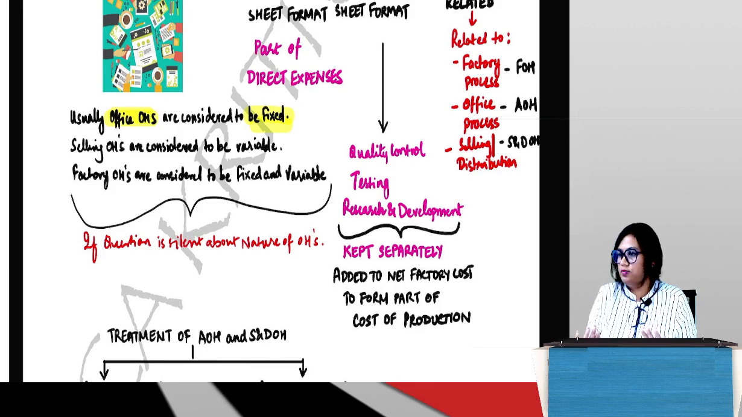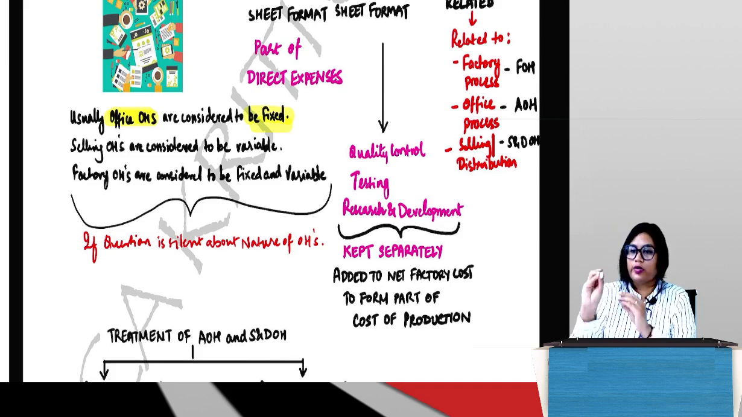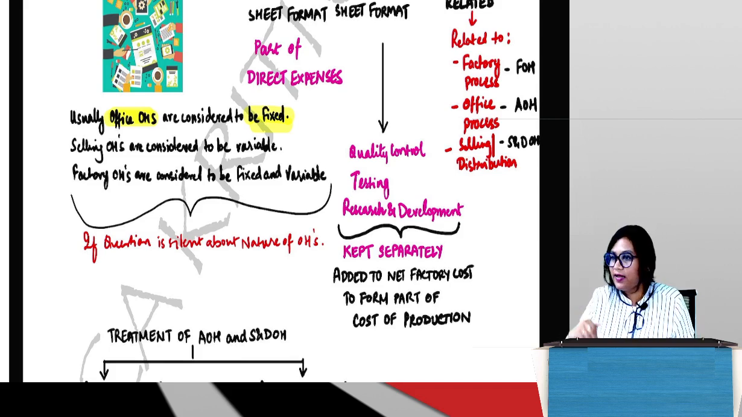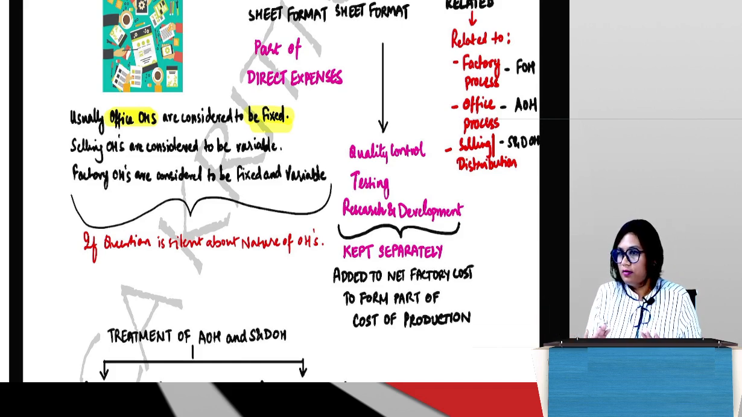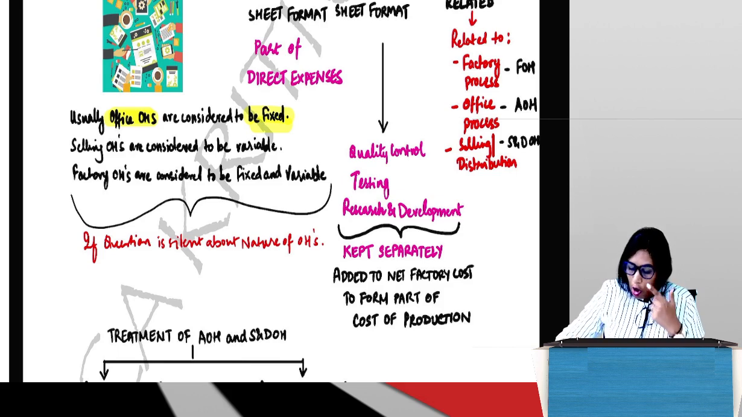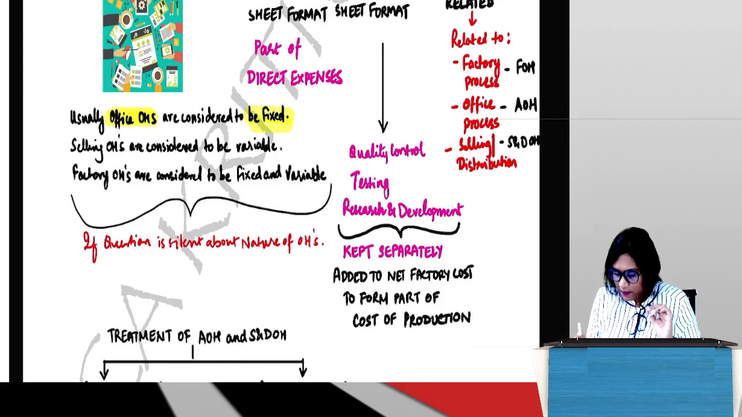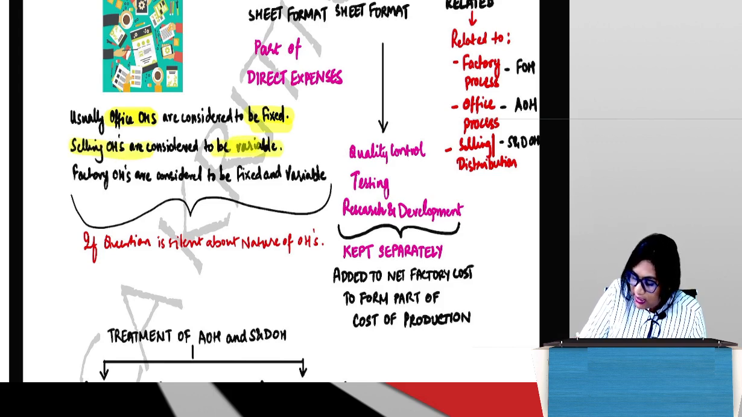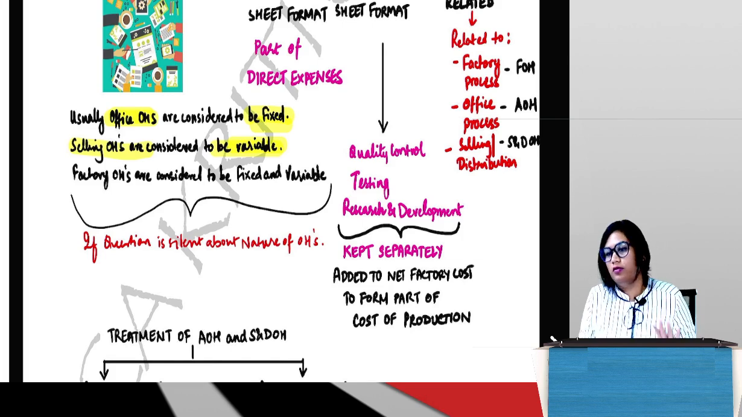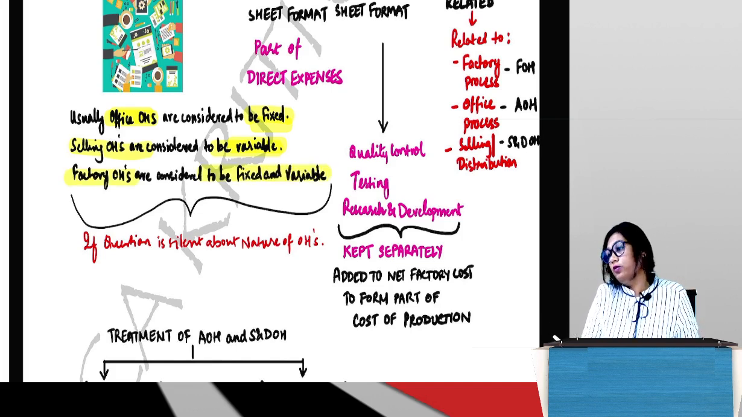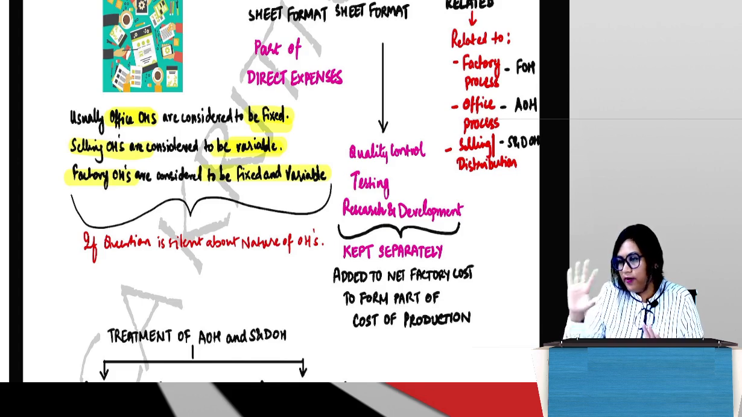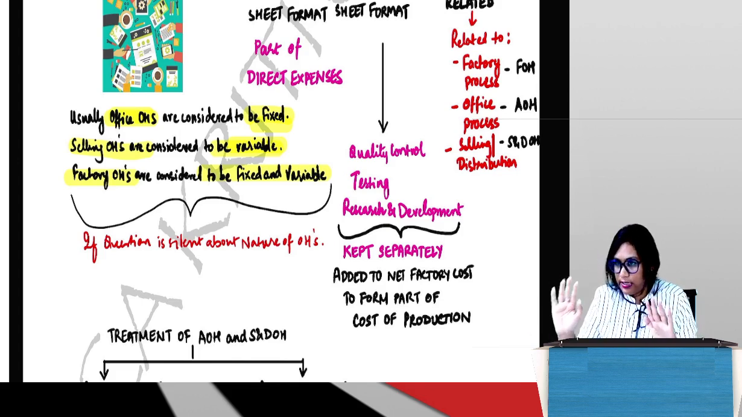That is why there are some standard assumptions. Office overheads are usually considered to be fixed. But you may practically ask me, ma'am, are they always fixed? Can't they be variable? Practically anything is possible. Is it okay, everybody? Selling and distribution overheads are usually considered to be variable. And factory overheads are usually considered to be semi-variable, which means they will have one fixed component and one variable component. Usually. Now this is what we assume.